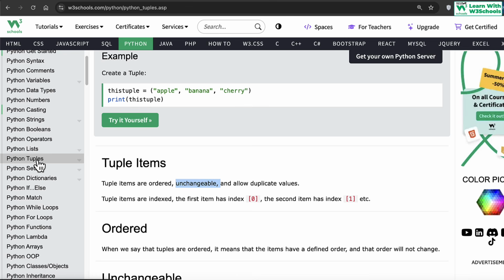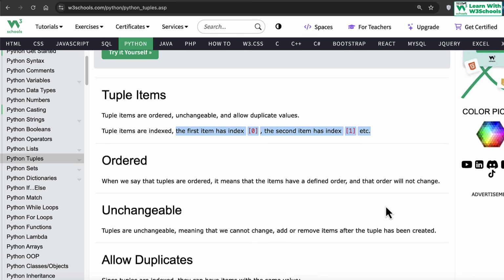I'm mixing both together so we can cover it more easily. When you create a list or tuple, the major thing is both are ordered, both have 0, 1, 2, 3 index numbers. However, the difference is that a list is changeable, a tuple is unchangeable. Tuple items are indexed. The first item has index 0, the second item index 1, and so on. When we say tuples are ordered, it means the items have a defined order, starting with index 0 and going to index 1. Every item is placed on a specific index number.